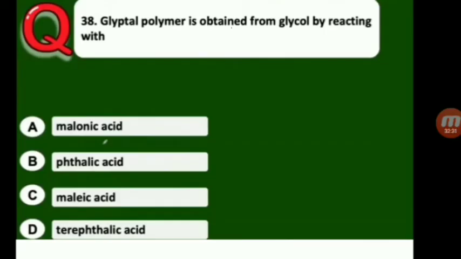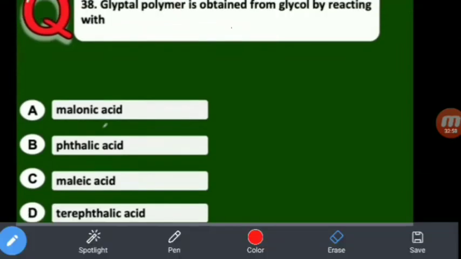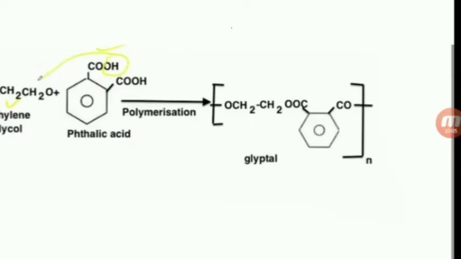Next one, glyptal polymer is obtained from glycol by reacting with what? So the glycol is nothing but ethylene glycol, which reacts with phthalic acid. So phthalic acid and ethylene glycol give glyptal polymer. So the answer is phthalic acid, B. B is the correct answer. See, ethylene glycol and phthalic acid undergo polymerization to give glyptal.